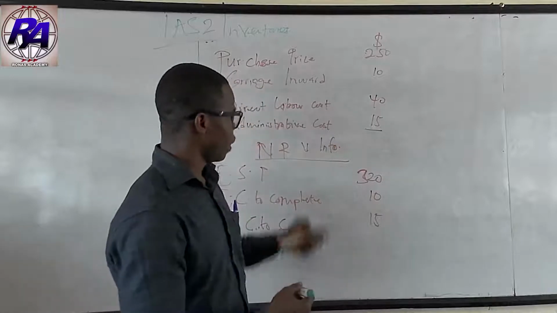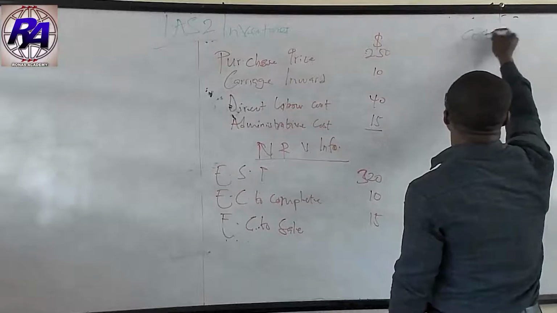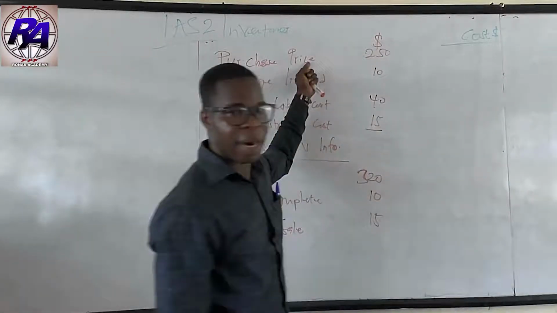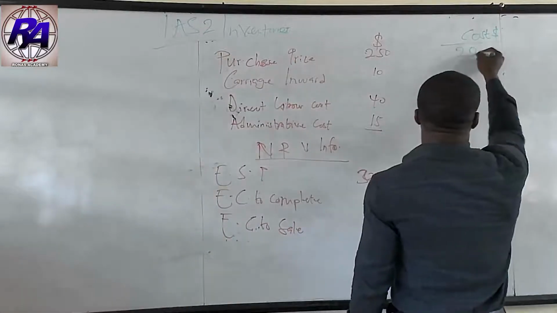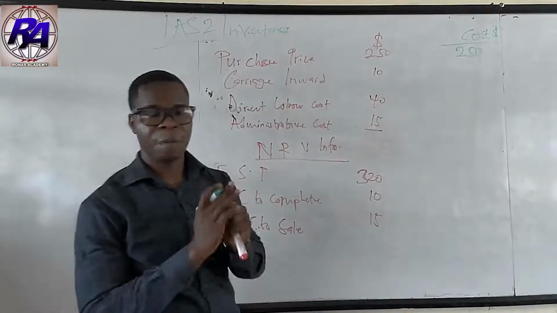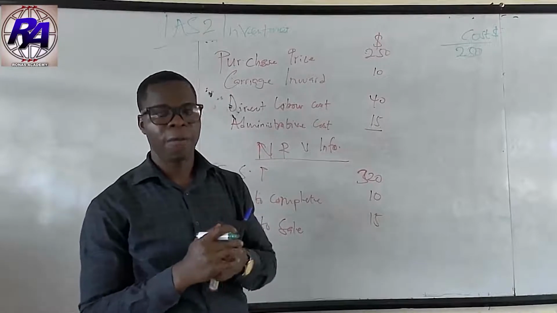So first of all, let's look at the cost. The cost over here is in dollars. Always take the purchase price into consideration. Yes, you will take the purchase price because under IAS 2, the purchase price forms part of the cost of the inventory. It's supposed to be capitalized as part of the cost of the inventory.